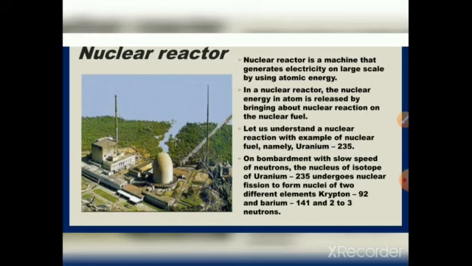Let us understand the nuclear reaction, for example, of the nuclear fuel, namely uranium-235. On bombardment with slow-speed neutrons, the nucleus of the isotope uranium-235 undergoes nuclear fission to form nuclei of 2 different elements, krypton-92 and barium-141, and 2 to 3 neutrons.